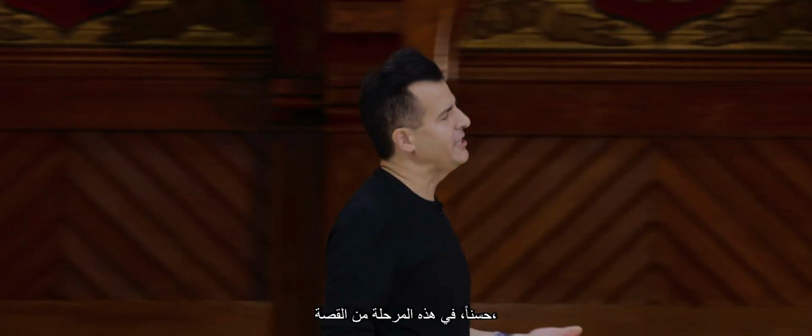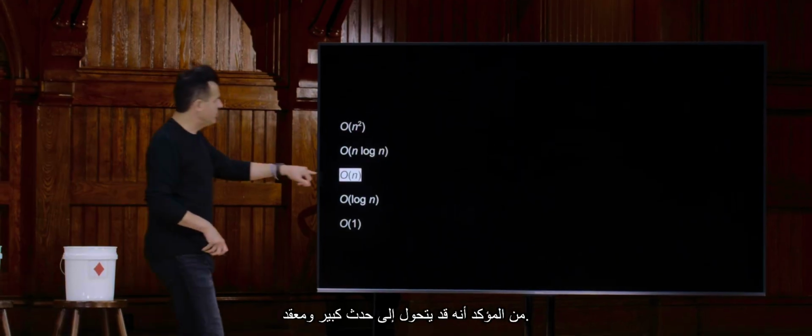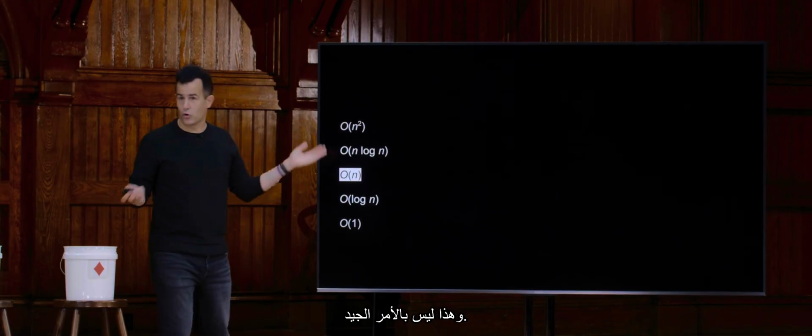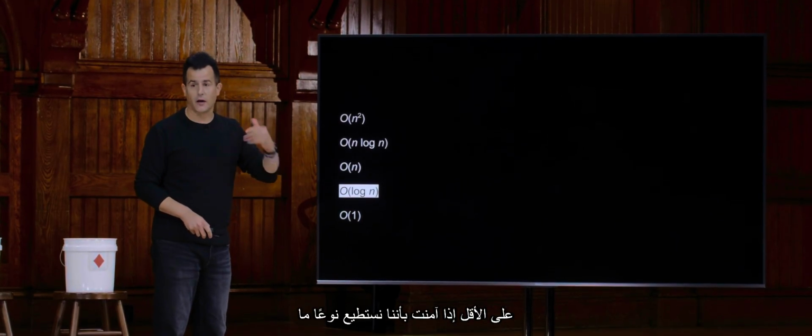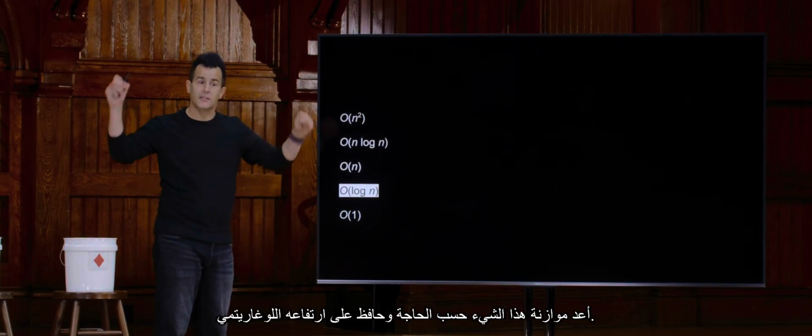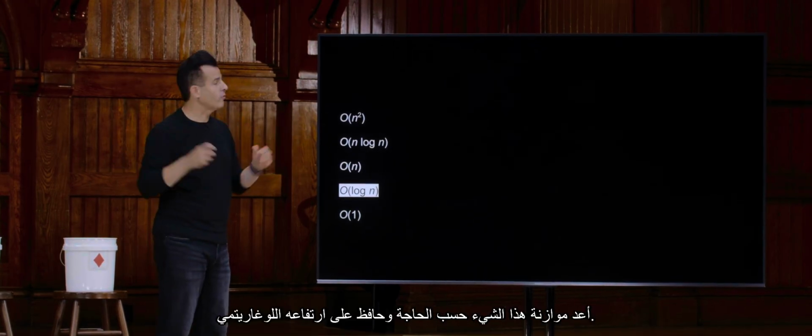All right, well, can we do better than that? Well, why might we want to? Well, at this point in the story, it certainly could devolve into big O of n, and that's not great, certainly for large data sets. It's nice that we're back to log n, at least if you take on faith that we could rebalance this thing as needed and maintain a logarithmic height for it.